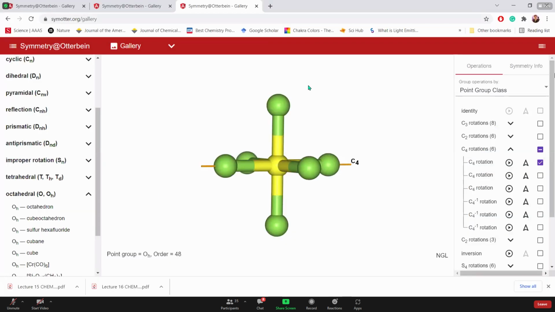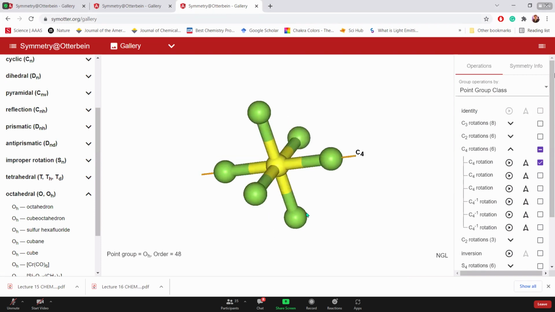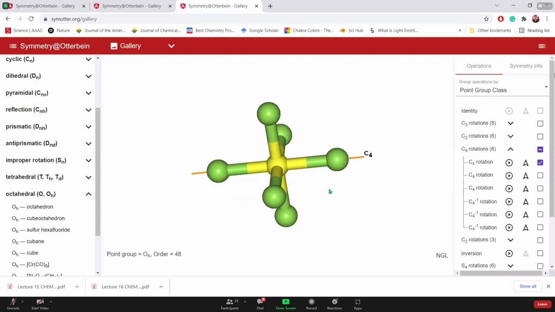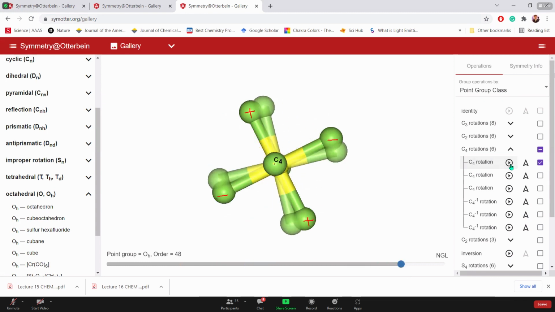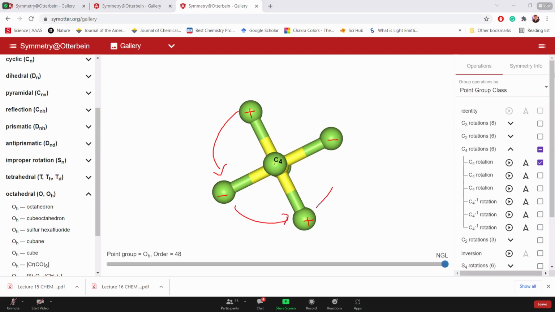Suppose now this is the z-axis, and this is pointing towards you, and these were the phases: positive, negative, positive, and negative, right? And once I rotate it by 90 degrees, what happens? All are going to replace each other, right? So simply a 90-degree rotation leads to change in all the phases, and that's why such a bond is called a delta bond. So any questions so far?